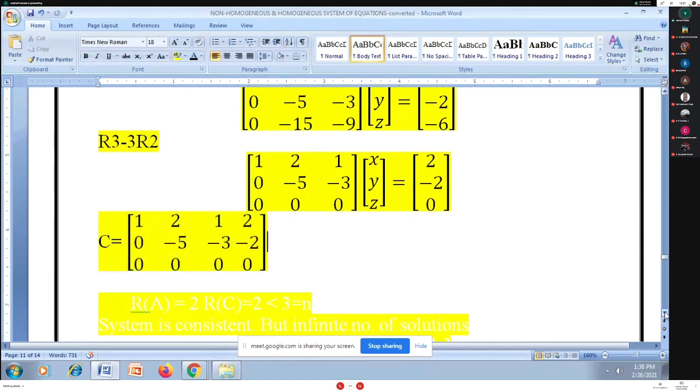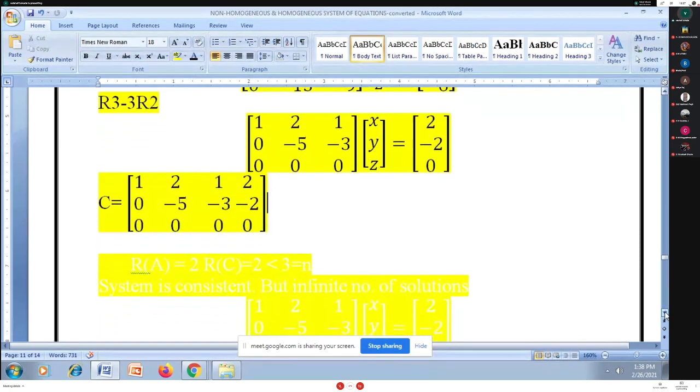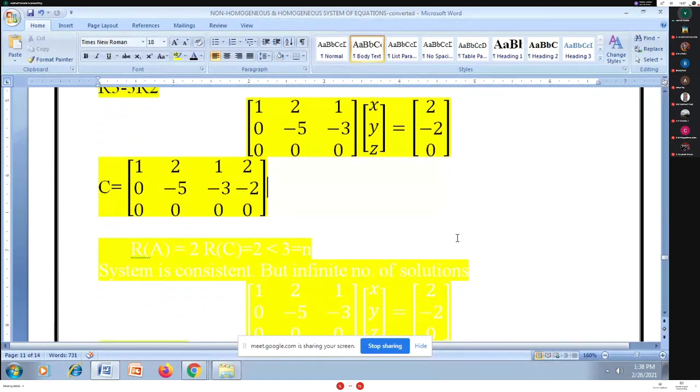Yes, we are getting rank of C equal to 2. So I am getting rank of A and rank of C equal to 2, but it is less than the number of unknowns. How many unknowns? I have 3 unknowns. So rank of A equals rank of C equals 2, but it is less than the number of unknowns. I have to recall the chart.